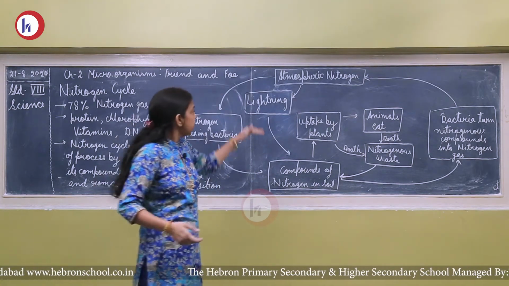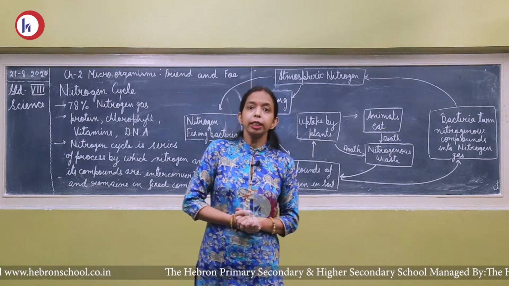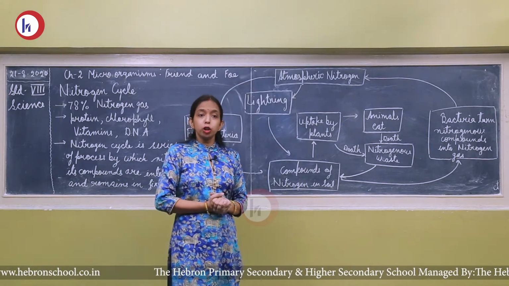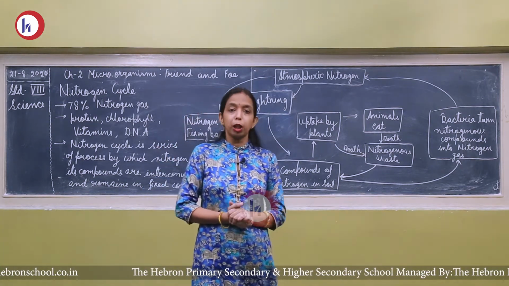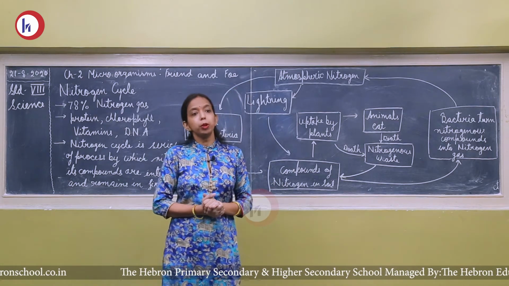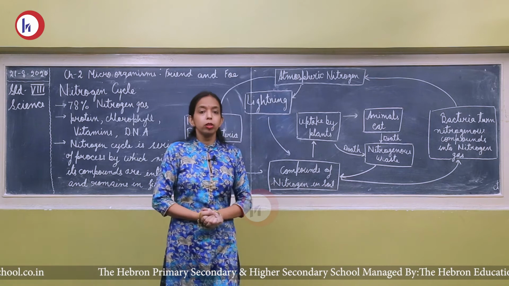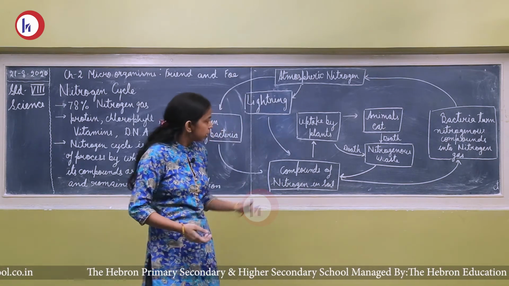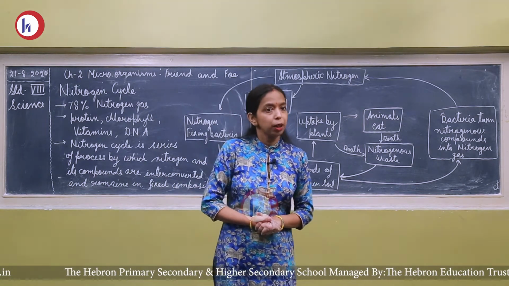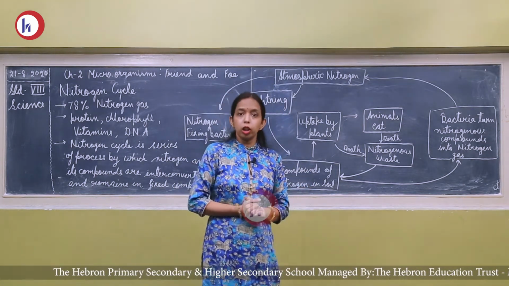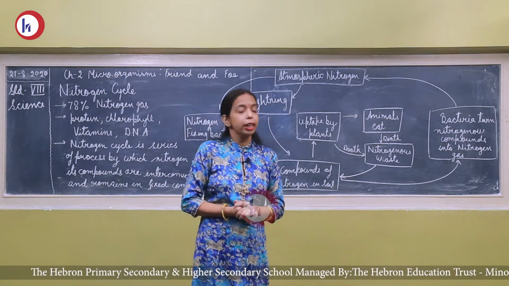Now the next is the lightning process. During the rainy season, lightning occurs, and during this lightning, the atmospheric nitrogen is converted into different types of nitrogen compounds, and with the help of rainwater, it mixes with the soil. Now these nitrogenous compounds are present in the soil. These nitrogenous compounds are taken up by the plants. Plants grow on the soil, and from the soil these nitrogenous compounds are taken up by the plants.